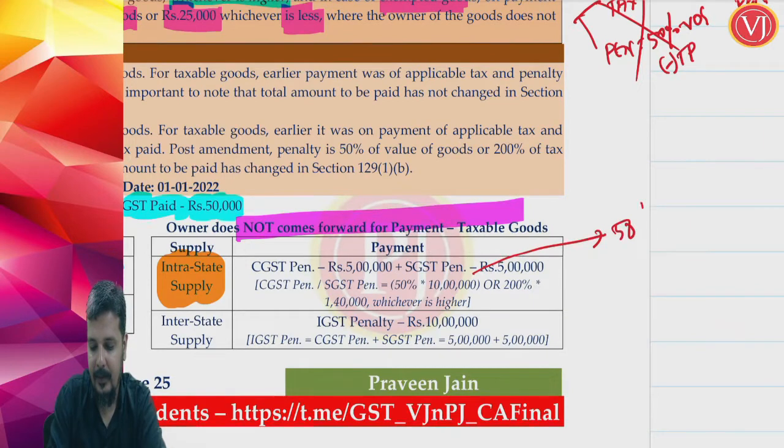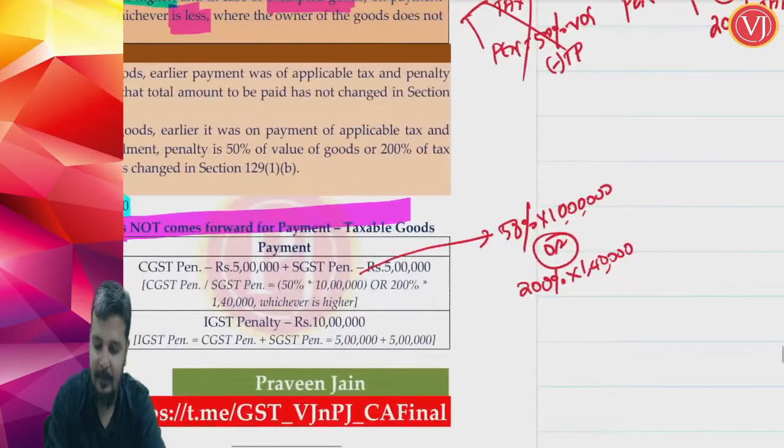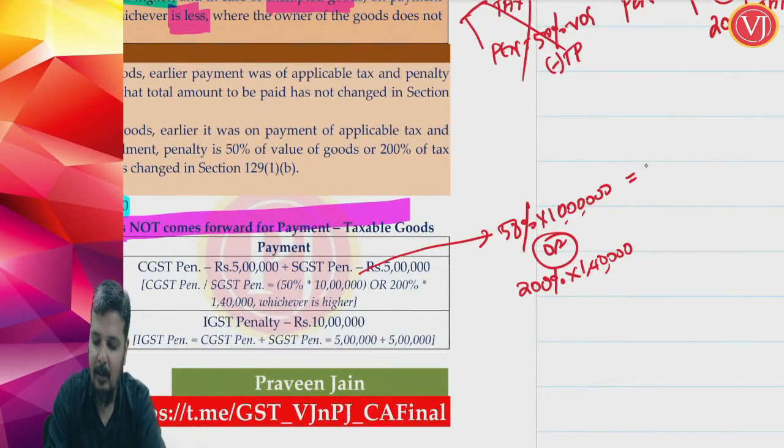So 50% of the value of the goods, or 200% of CGST, if at all you are talking about CGST penalty, CGST was 1 lakh 40,000, whichever is higher.